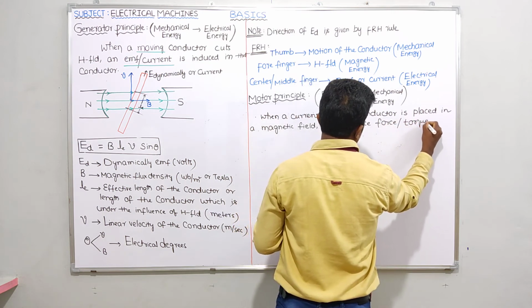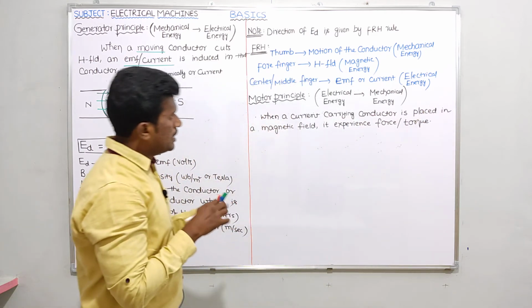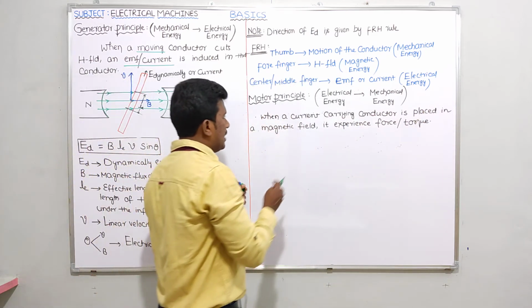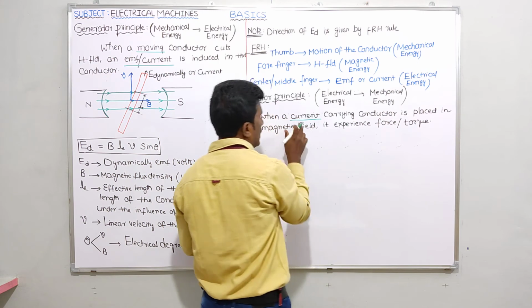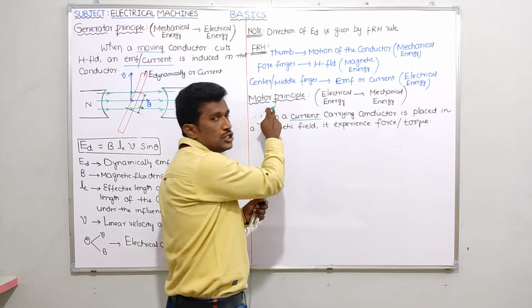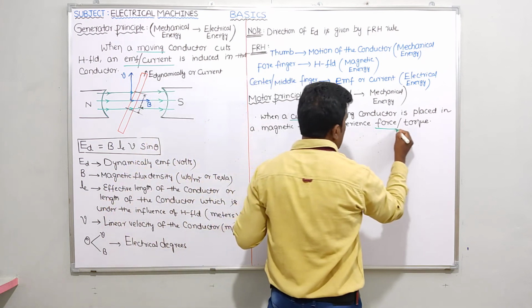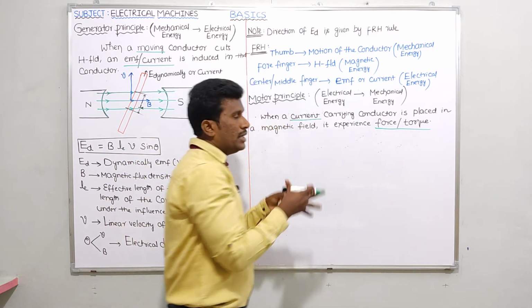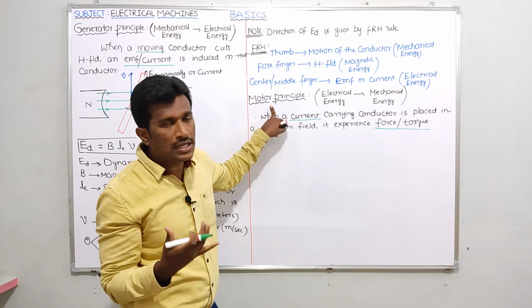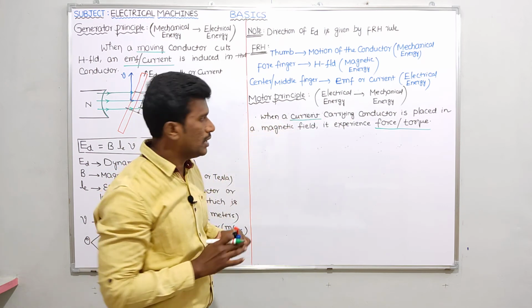Is it clear? Please try to understand: the term current indicates input energy for your motor, nothing but electrical energy. And the term force or torque indicates output energy from the motor, nothing but mechanical energy. Is it clear? Right.